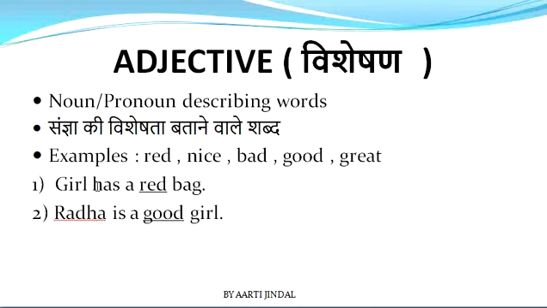The first example in the form of a sentence is: girl has a red bag. Over here, bag is a noun. So we are describing this bag by its color. The bag is in which color? Red. So red is the adjective. Radha is a good girl. Here we are telling the speciality of a noun named Radha. Over here we have two nouns, Radha and girl. So girl we are using for Radha, and which type of girl is she? She is a good girl. Okay, so good is the adjective.